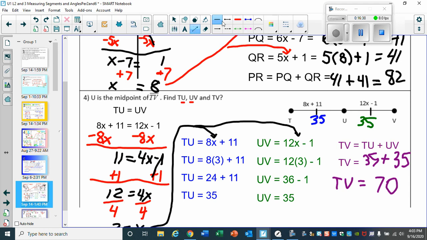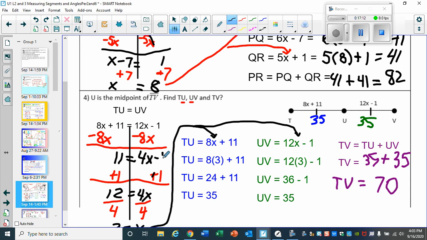We're going to move that. The opposite of adding 8x is subtracting 8x. So 8x minus 8x, that goes away. 12x minus 8x, we have a 4x. So 11 equals 4x minus 1.